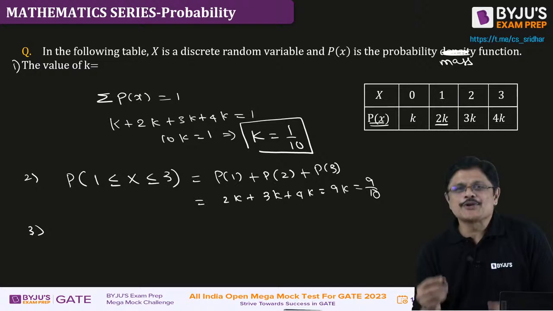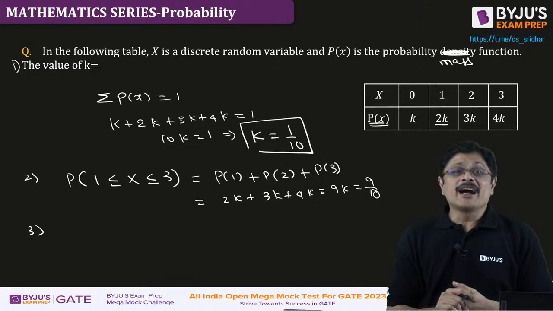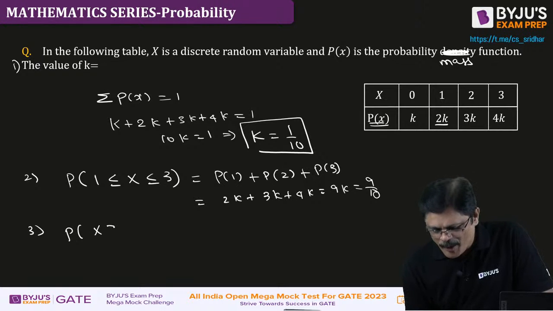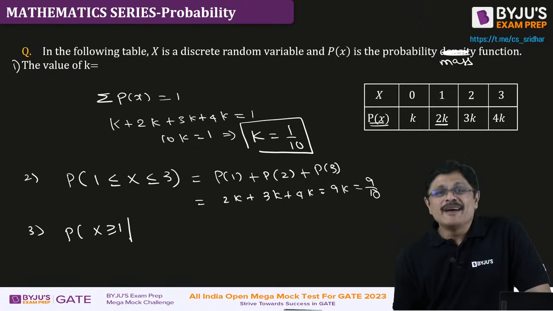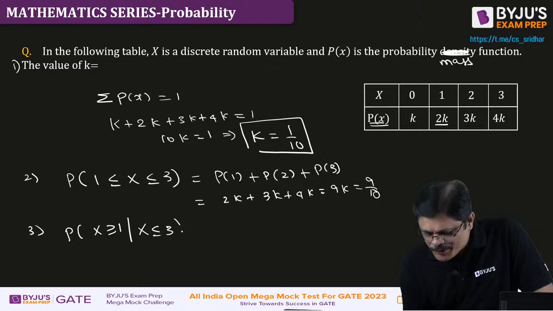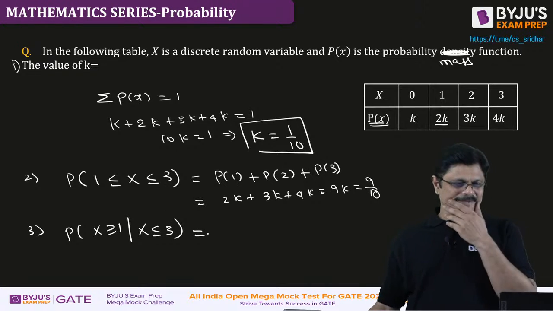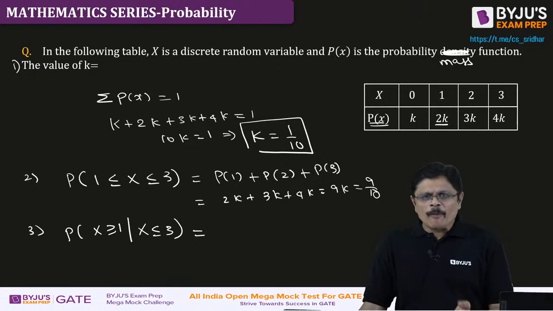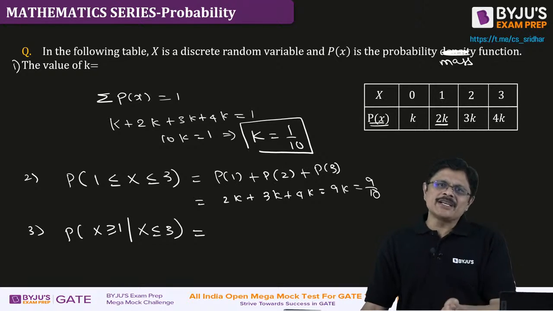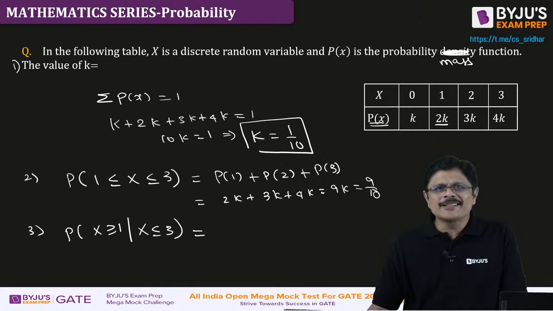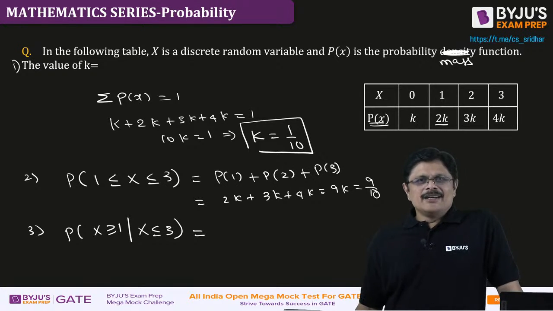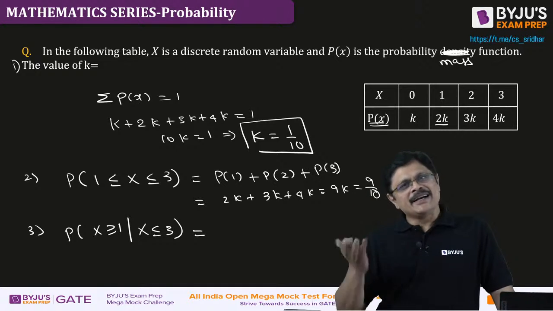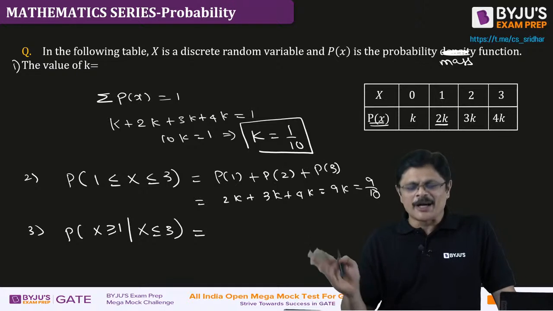Now, you can also expect questions like conditional probability. What is the probability that x is greater than or equal to 1 given that x is less than or equal to 3? Even this type of problem. See, they are all problems. We just need to understand what we did earlier. The same things will come here also. Nothing will go beyond that. If you understand from this, you can solve many problems. The entire story of distributions can be understood here itself.